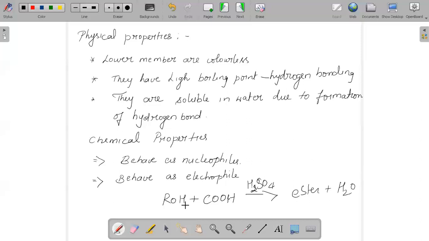So for example, in place of ROH, I can take methanol, CH3OH, plus, in place of RCOOH, ethanoic acid, CH3COOH. If this reacts in the presence of H2SO4, you will get an ester, methyl ethanoate, CH3COOCH3, plus H2O. This reaction is very important. Whenever an alcohol reacts with an acid, the product formed is an ester, and this process is called esterification.